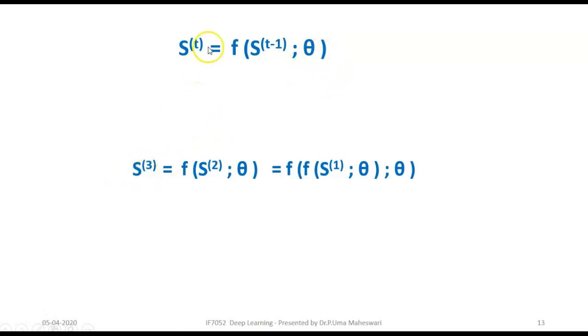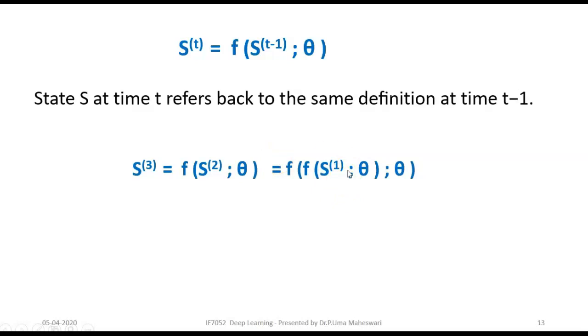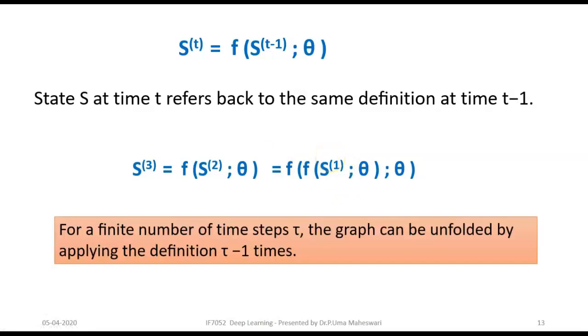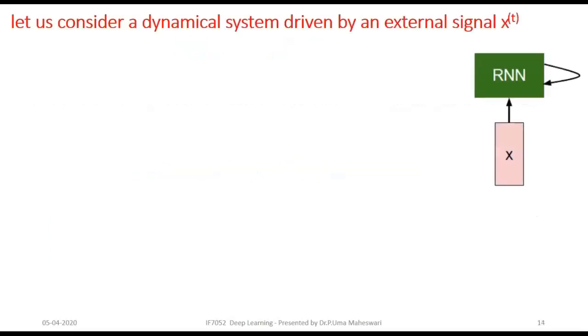Suppose there are three states: S3 can be written as a function of S2, which in turn can be written as a function of S1. In such a way unfolding happens. For a finite number of time steps t, the graph can be unfolded by applying the definition t minus 1 times. That's what this statement means.